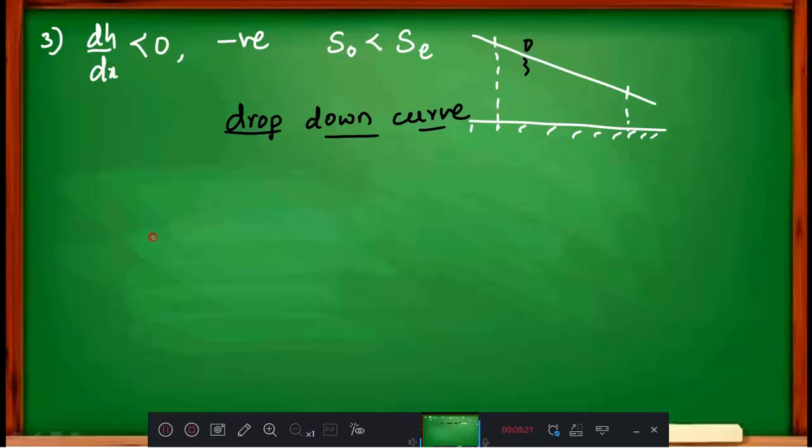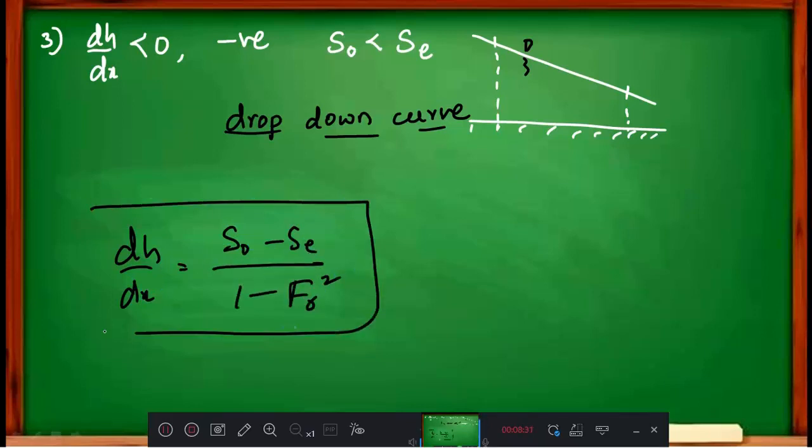By seeing your equation, dH by dx is equal to S naught minus SE divided by 1 minus FR square, and having the values, you can get an idea whether the water surface is increasing, decreasing or uniform.